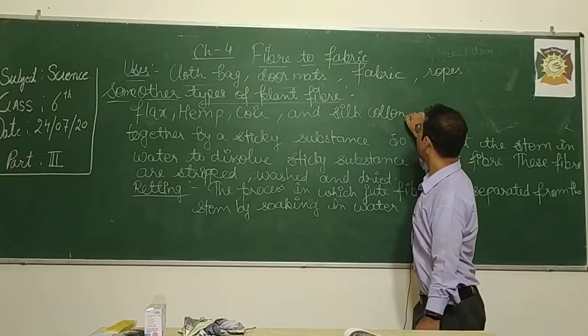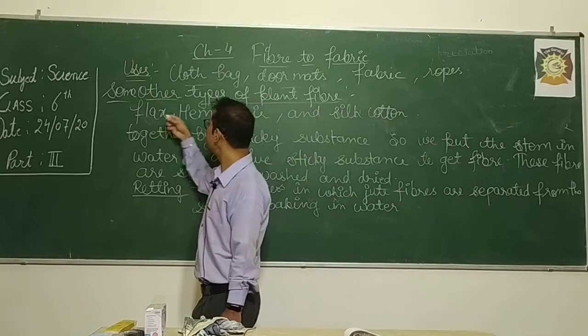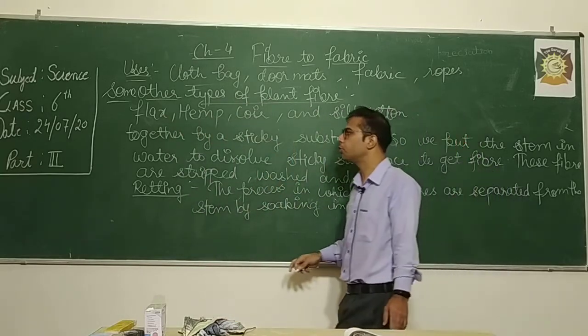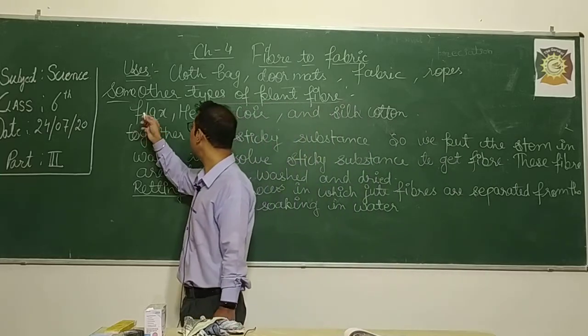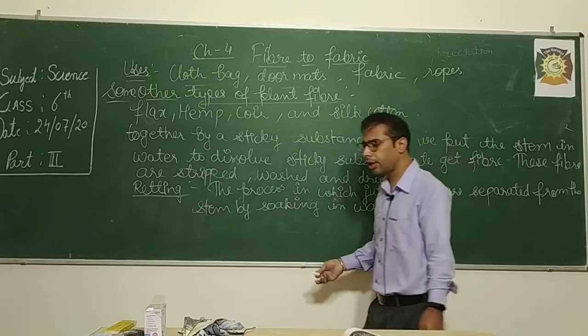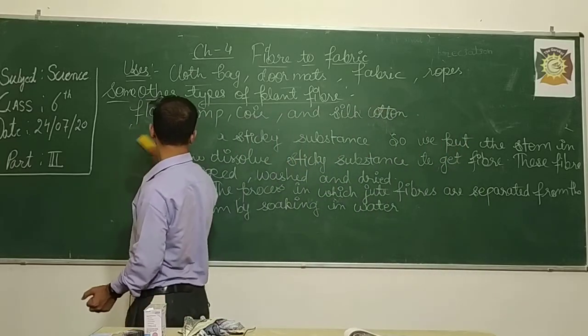Okay, so in your chapter Fiber to Fabric, you have to study about these types of fiber which we obtain from the plant other than cotton and jute. What are these fibers? Flax, hemp, coir, and silk cotton. Okay, now we will study about them.